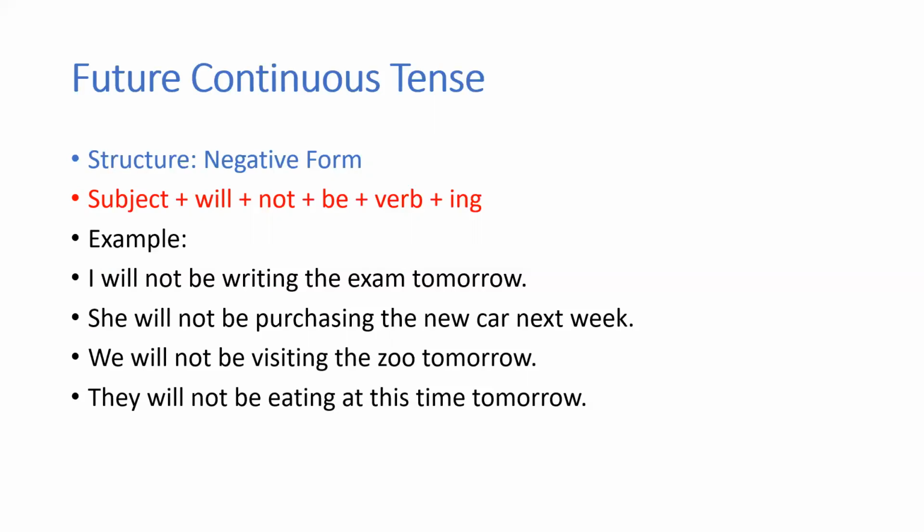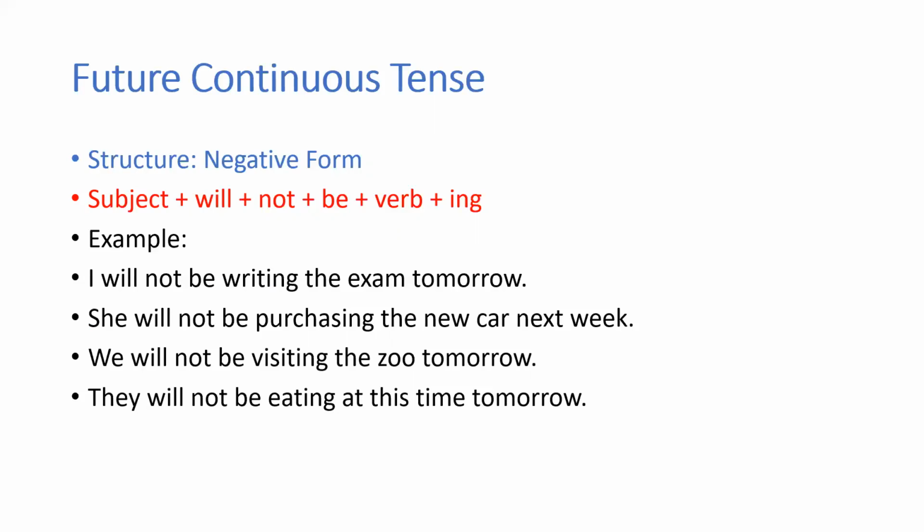So the examples you have: I will not be writing the exam tomorrow. So maybe for some reason I'm not well, whatever. I will not be writing the exam tomorrow. She will not be purchasing the new car next week. Maybe she will do it after that. We will not be visiting the zoo tomorrow.